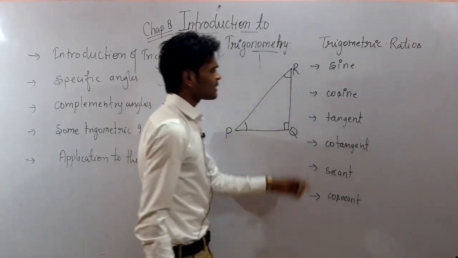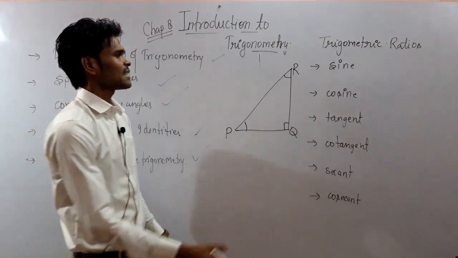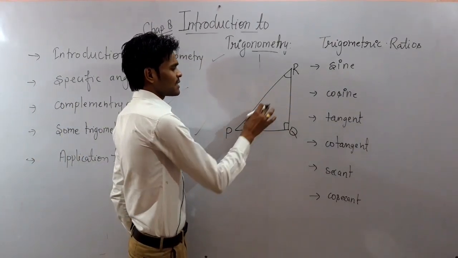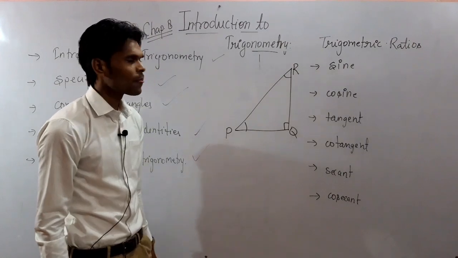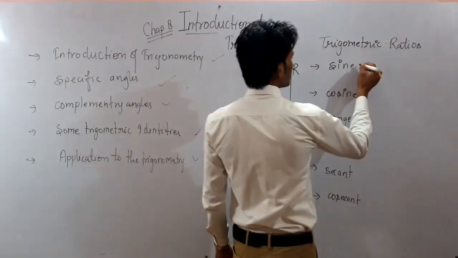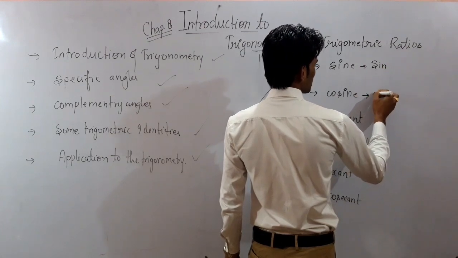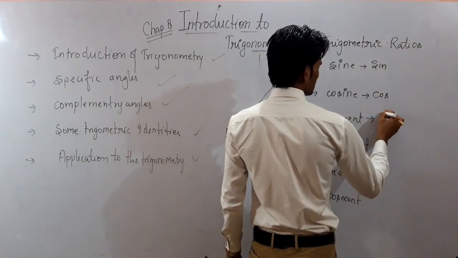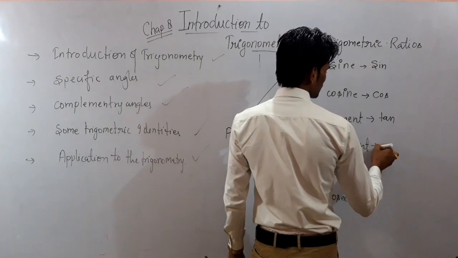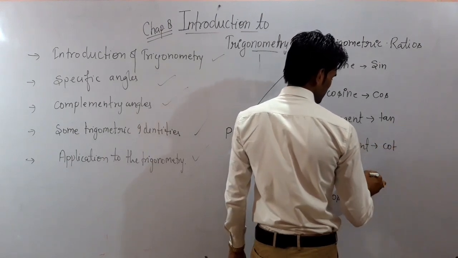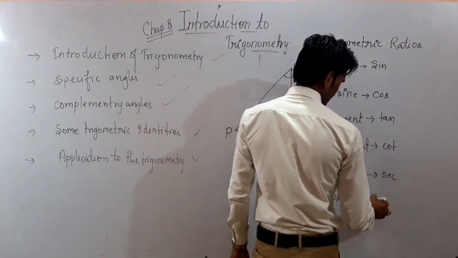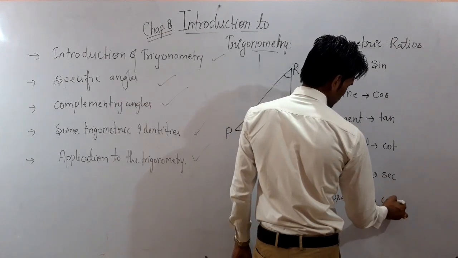These are the six trigonometric ratios in respect to which we study the sides and the angles of the triangle. In short we say sine, cosine as cos, tangent as tan, cotangent as cot, secant as sec, and cosecant as cosec.